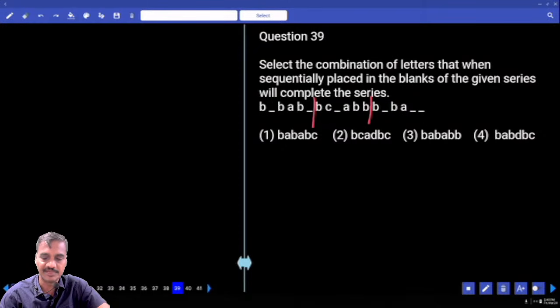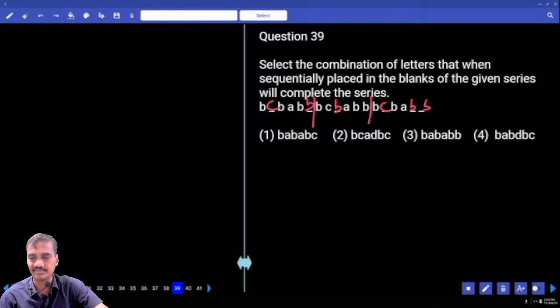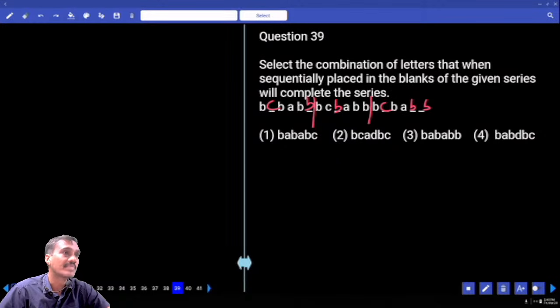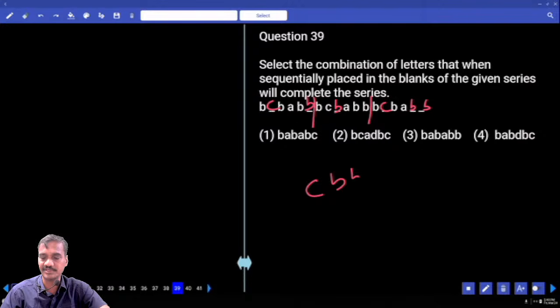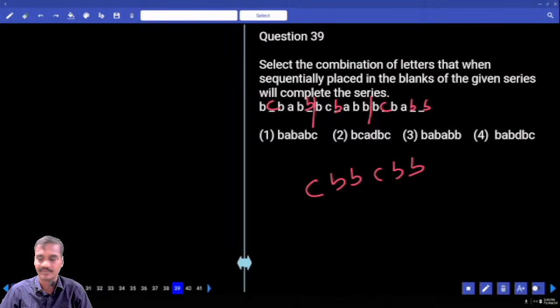Now first B, B, A, B. Now C is the second letter. Now BC, BA, BB. BC, BA, BB, repeating in the same way. Is that right, BC, BA, BB? Option is not there. Now CBB, CBB is the choice. Are you having this answer here? It is not there, isn't it? Now if it is not there, my second element should definitely be the first element C.